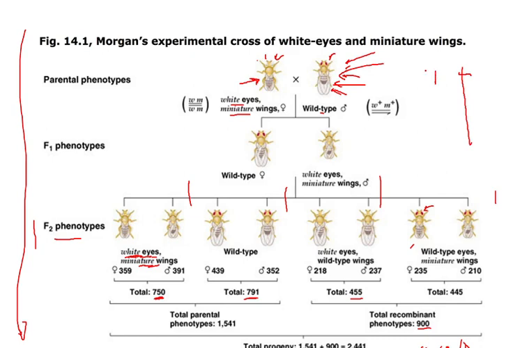This is white eye or red eye, and this is shorter wing or larger wing. So the distance between these two genes is nothing but a recombinational frequency, or you can call, according to this example, the distance between these two genes is 36.9 centimorgan.